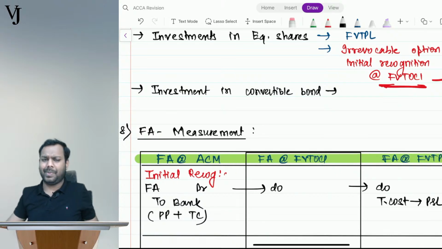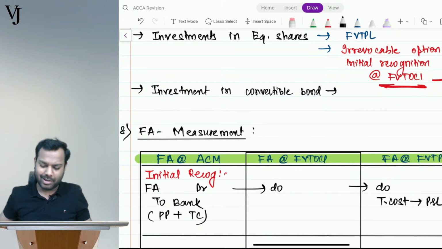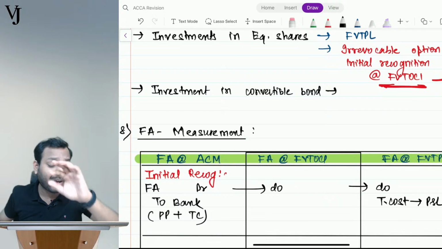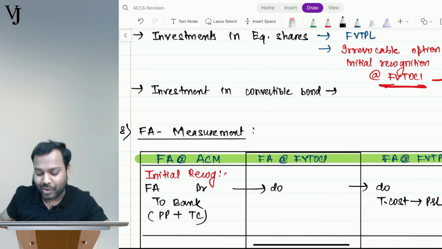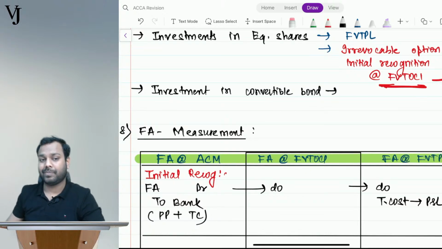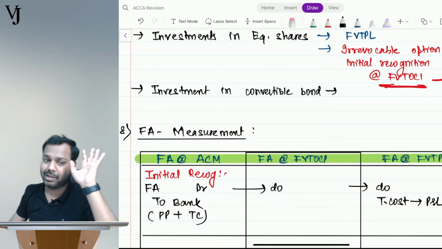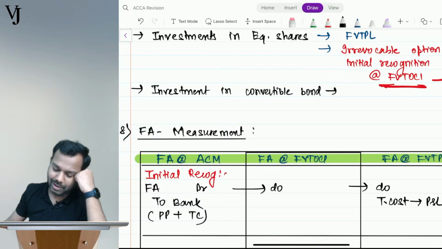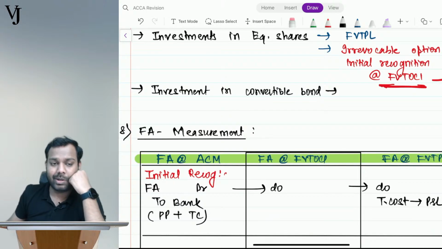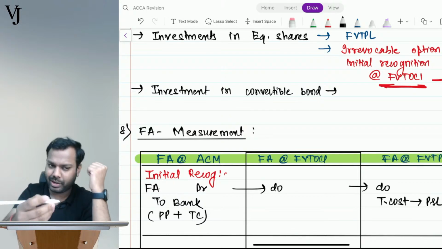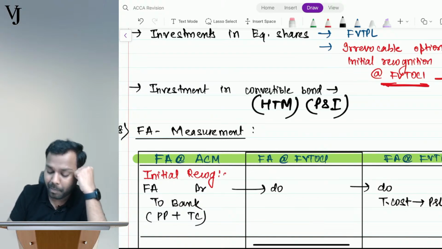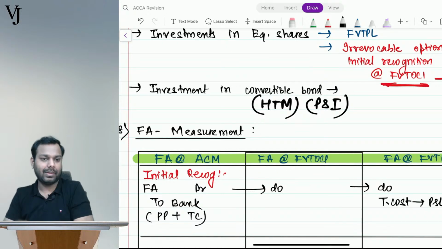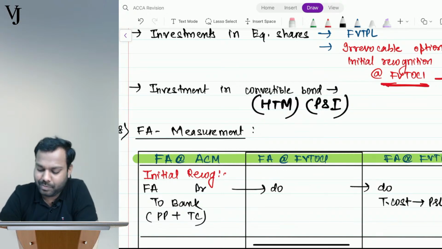No, it doesn't depend. Okay, it depends on what? Even if I say that ignoring all the factors, there is one factor in this which can change everything. You don't need to assess anything. There is something in this question. Investment in convertible bond. If you think it depends, I will say it is hold till maturity, and you get principal and interest. From a bond you get principal and interest. Tell me then.